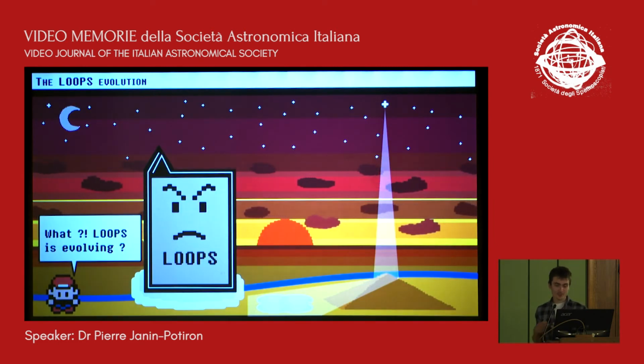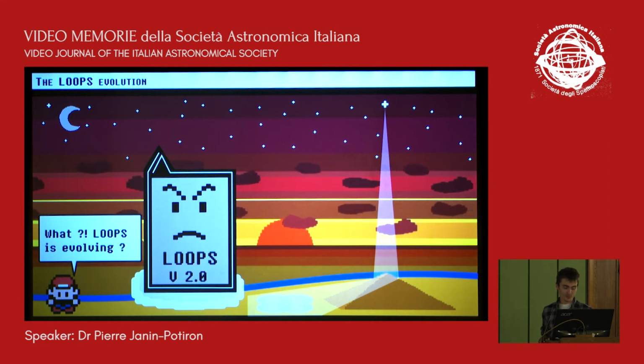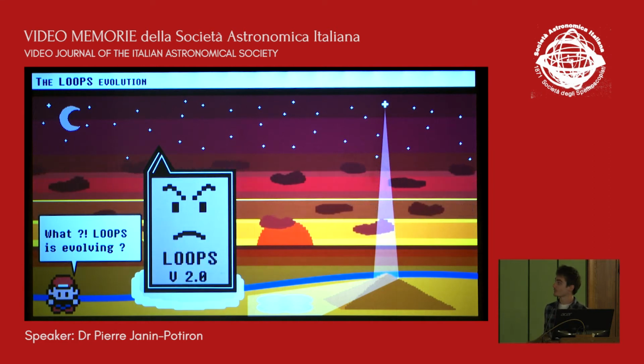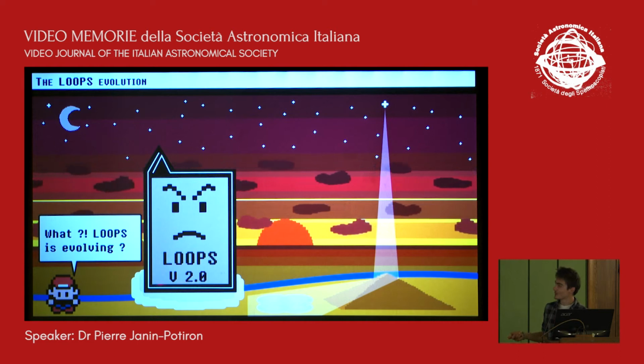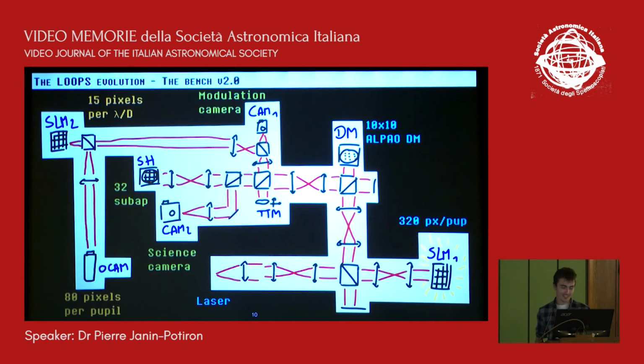And after this first battle, it was time for the loops bench to evolve. So now we have the loops version 2.0. And what it means is that we have a new SLM, a second one. So we put a second SLM in the pupil plane this time. And we did that to,